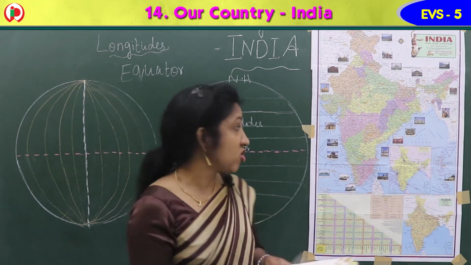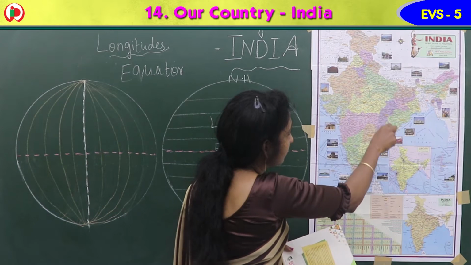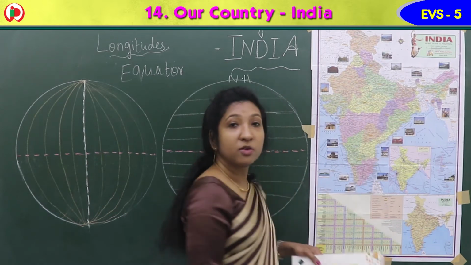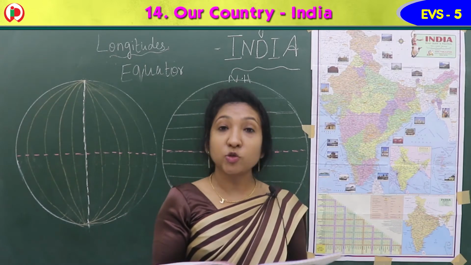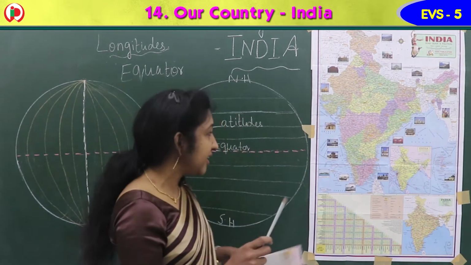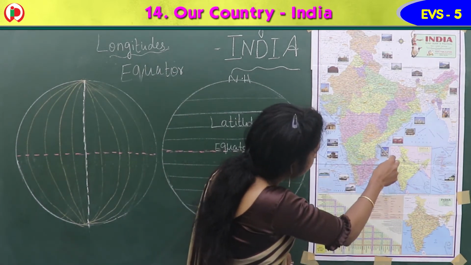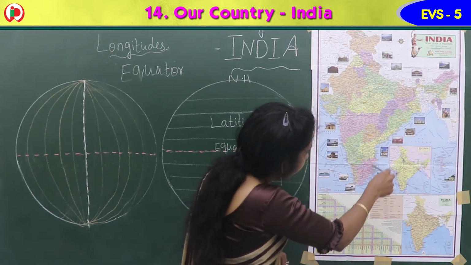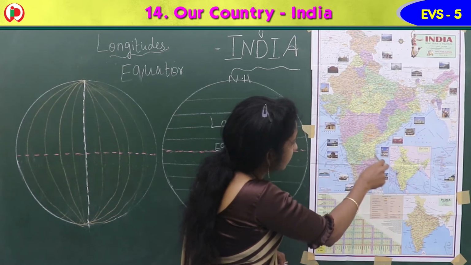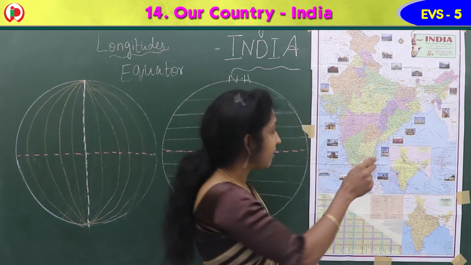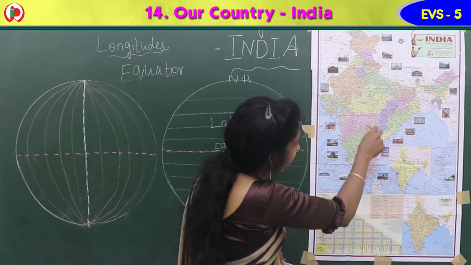It is triangular in shape. Somewhat triangular shape it will be. So it will come here, moreover here. Deccan Plateau. Okay. And this plateau is located between two mountain ranges, Western Ghats and Eastern Ghats. So Western Ghats and Eastern Ghats you can see here. Here it is Eastern Ghats, and here it is Western Ghats. So in the middle of this you can see what?